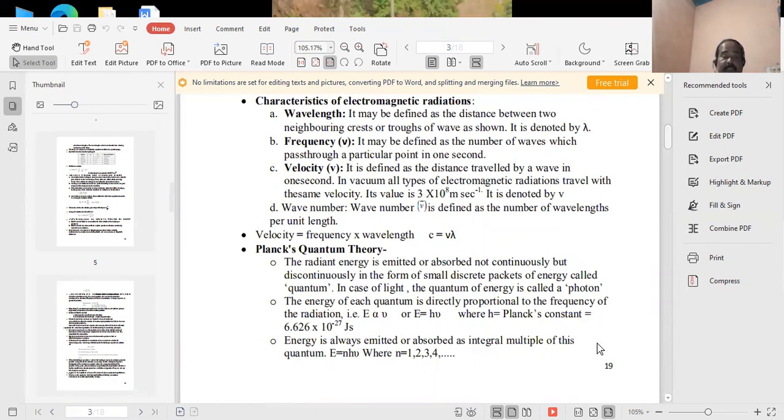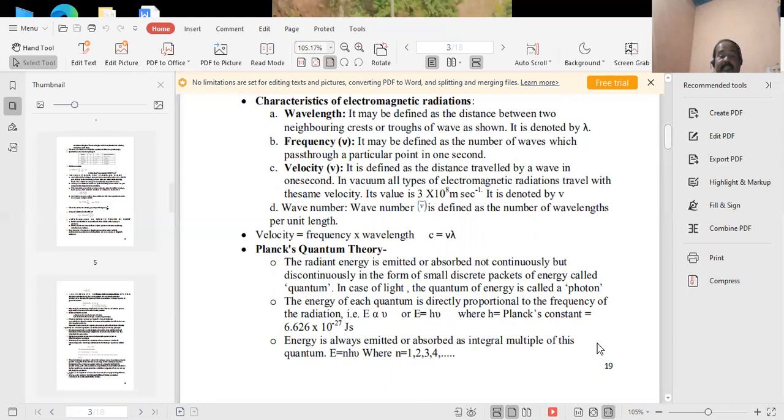And the next point, Planck's quantum theory. According to it, radiant energy is emitted or absorbed not continuously but discontinuously, in the form of small discrete packets of energy called quanta. In the case of light, the quantum of energy is called a photon. Number two, the energy of each quantum is directly proportional to the frequency of radiation.